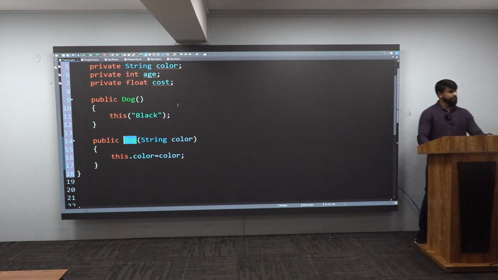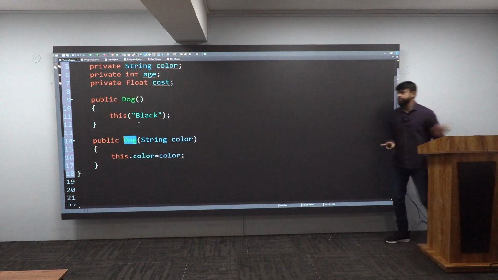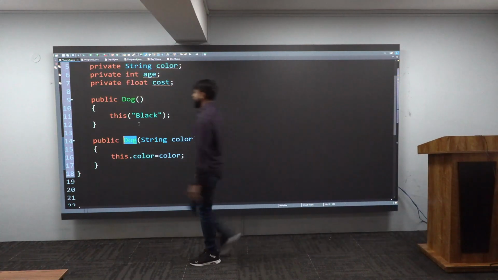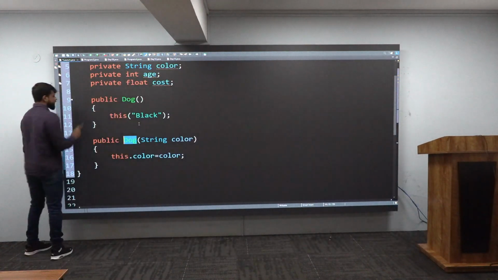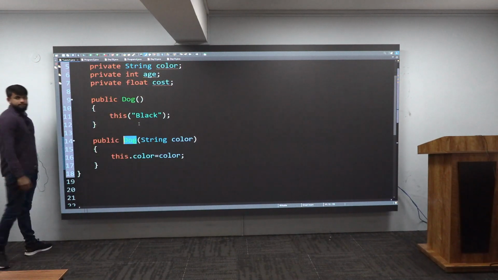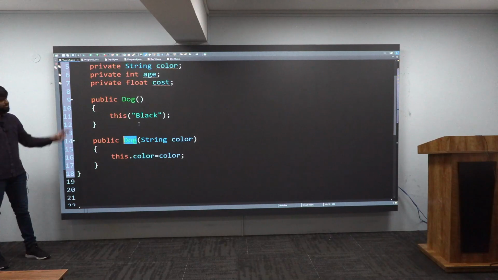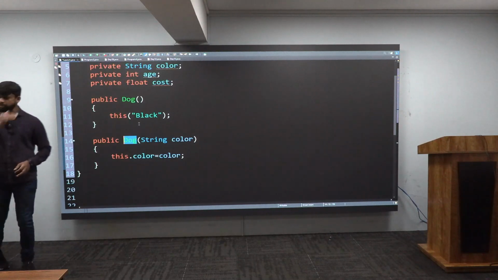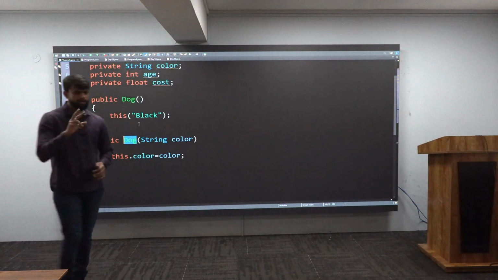Very good. What have you given now? You have given constructors. How many constructors have you given? 2 constructors. Watch what I will do now. Whatever I have told here, this phenomenon is known as constructor overloading. What is this? Constructor overloading. Forget about constructor, overloading, you have heard about it?